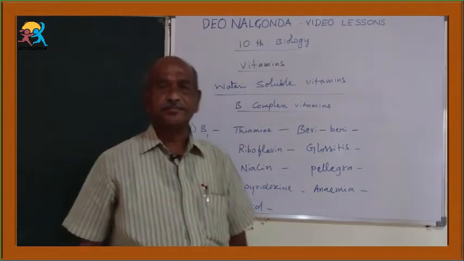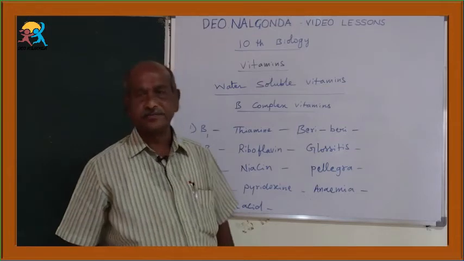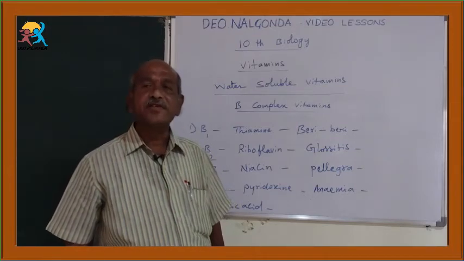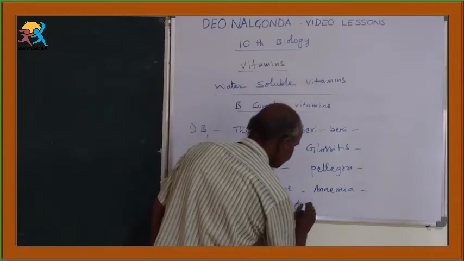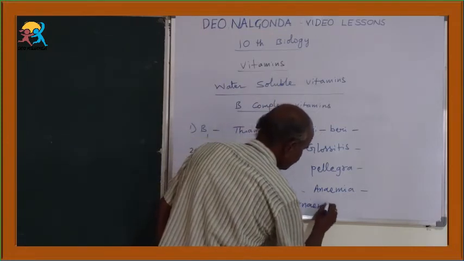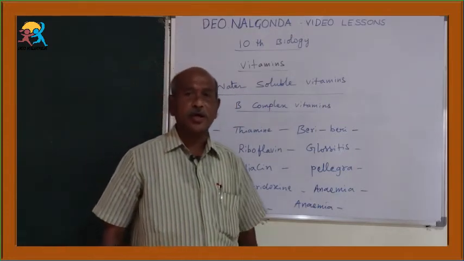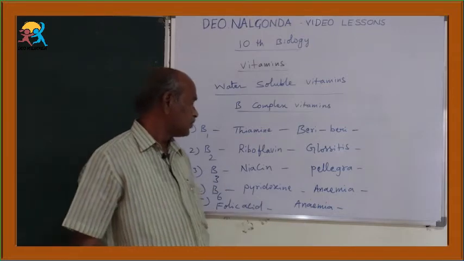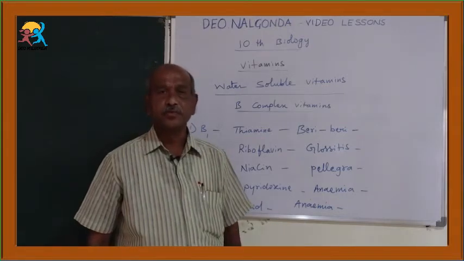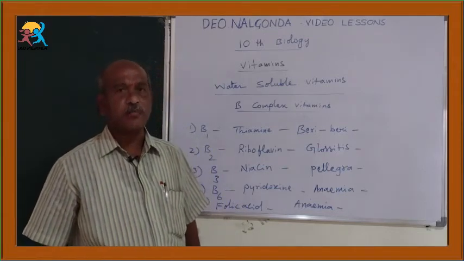B5, folic acid. Its chemical name is folic acid. Once again, the folic acid deficiency also leads to anemia. So, what are the main characters of this folic acid? We can lose our leukocytes, WBCs, white blood cells.